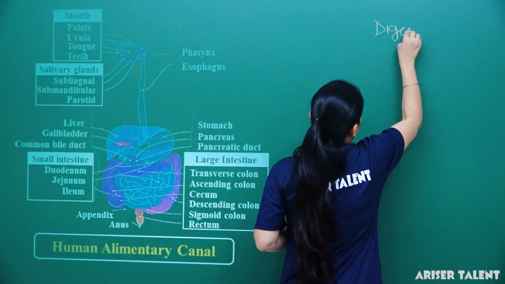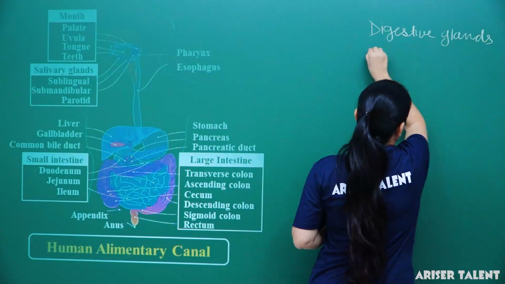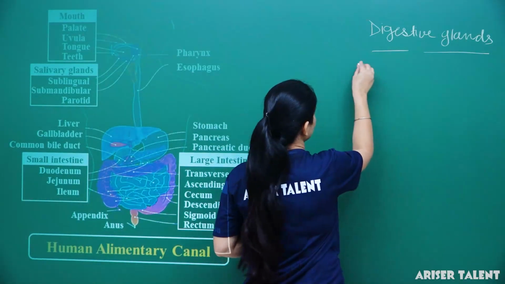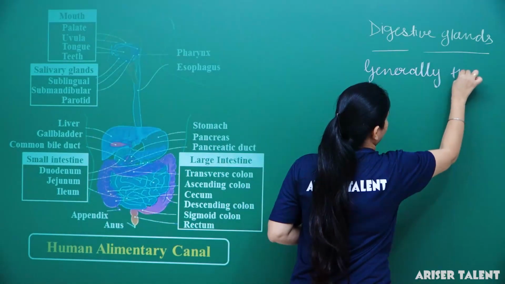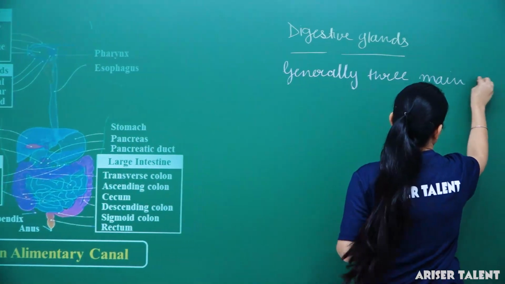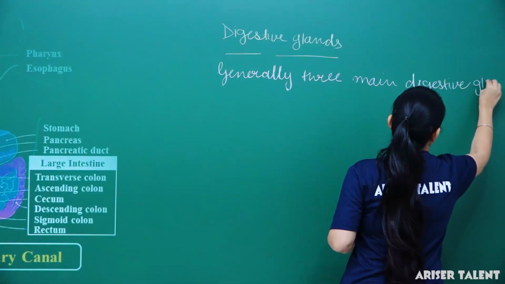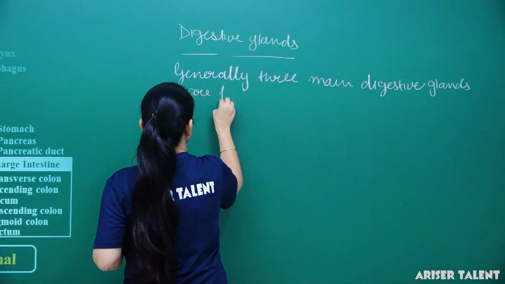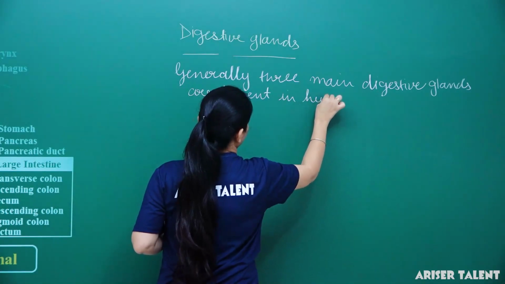Digestive glands. Generally three main types of digestive glands are present in human.